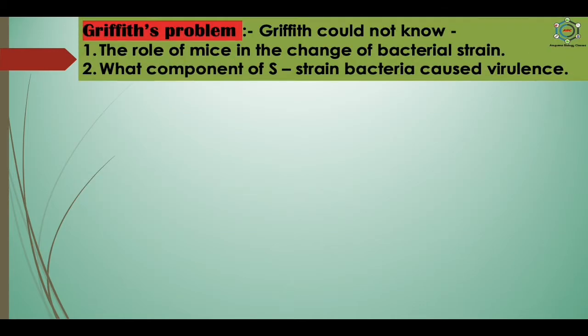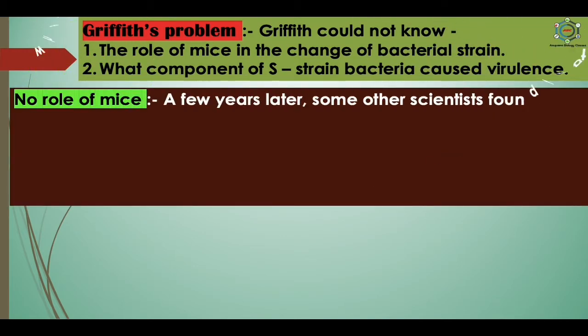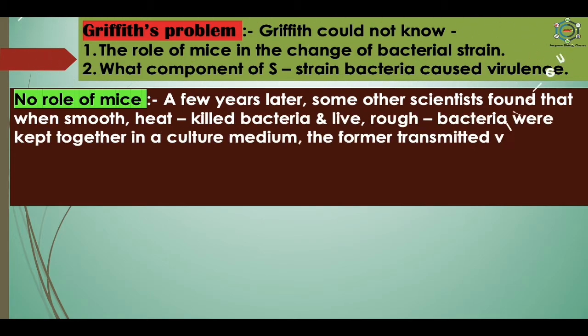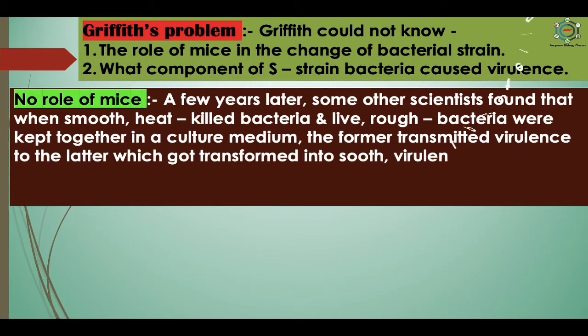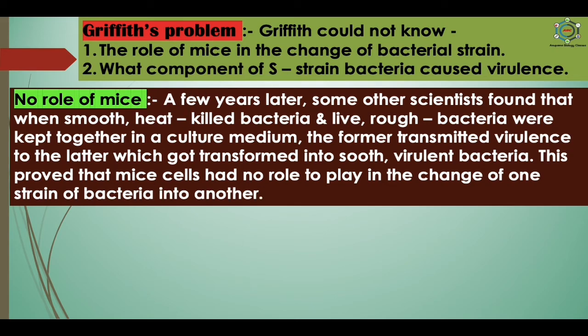Now, what are the problems behind the Griffith experiment? Griffith could not know the role of mice in the change of bacterial strain and what component of S strain bacteria caused virulence. So, there is no role of mice. A few years later, some other scientists found that when smooth heat-killed bacteria and the live rough bacteria were kept together in a culture medium, the former transmitted virulence to the latter, which got transformed into smooth virulent bacteria. And this proved that the mice cells had no role to play in the change of one strain of bacteria into another.